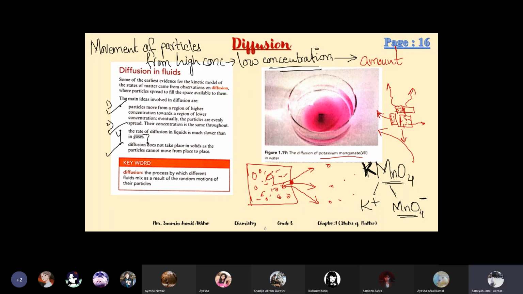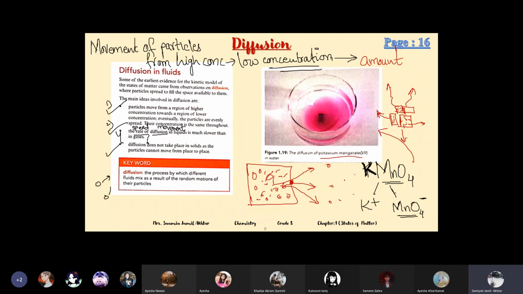When the word rate comes, it means speed, and how much it spreads or moves with the passage of time, how much it moves in a particular time. So the speed of diffusion means the movement of particles. The movement of particles in liquids is slower than in gases.